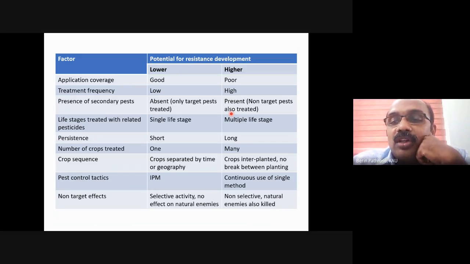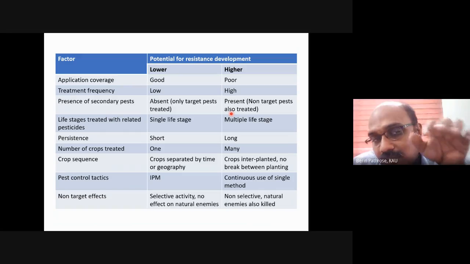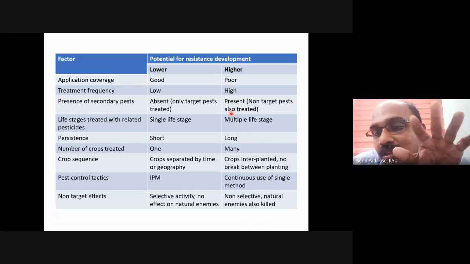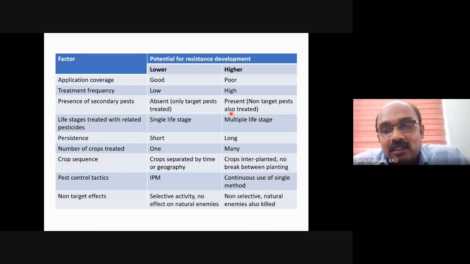Have you studied about refugia in Bt cotton? Yes, sir. Why are we maintaining refugia? To maintain the susceptible. Yes. So there can be some contradiction with refugia. If you study the refugia concept, this application coverage which I have mentioned here may be a bit contradictory. But the literature says that if the application coverage is poor, the chance of development of resistance is high.